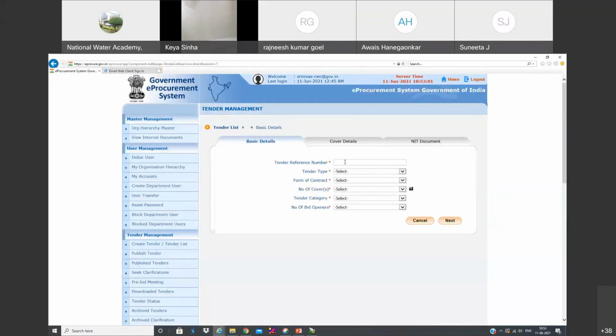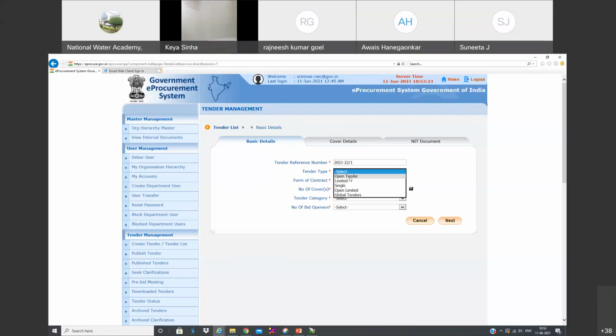Here is the tender reference number, that means the tender number. Generally the tender reference number will be in this format, like financial year followed by a number. Of course, different offices will have different setups or formats for creating tender numbers. So let's say this is tender number 1.